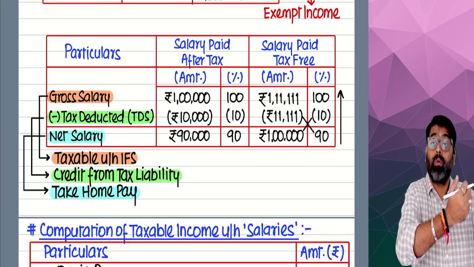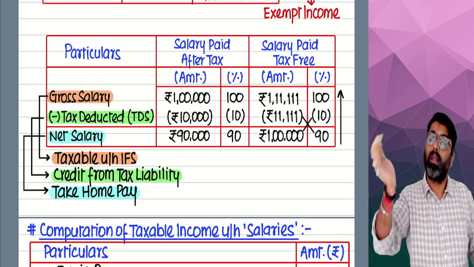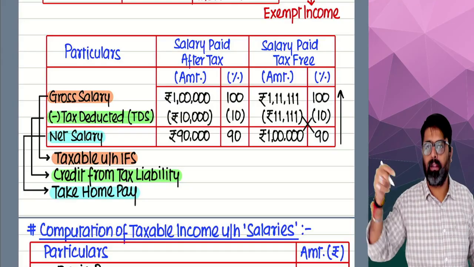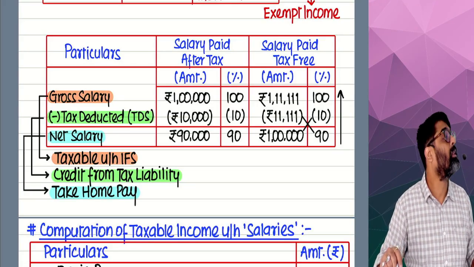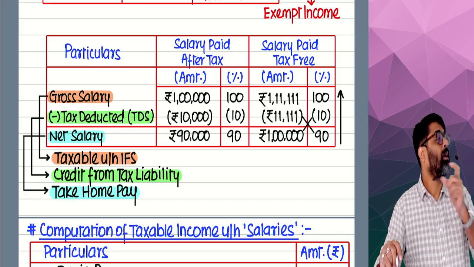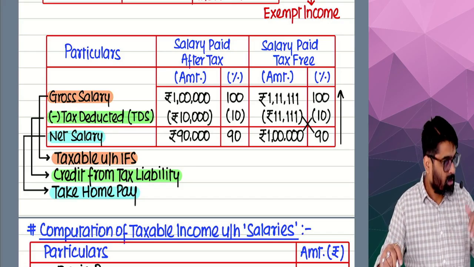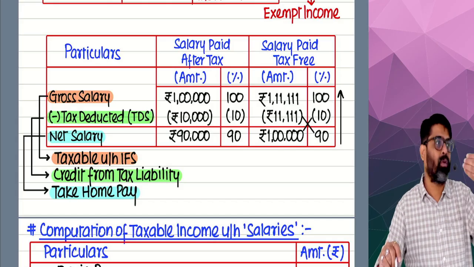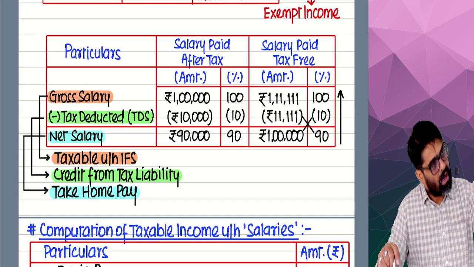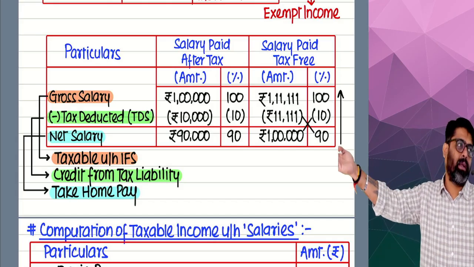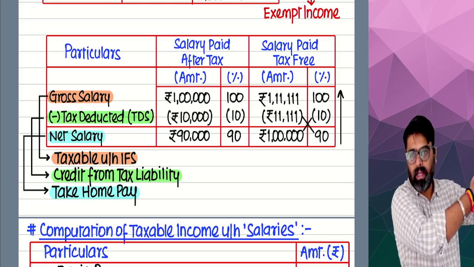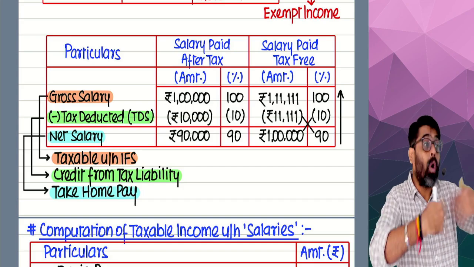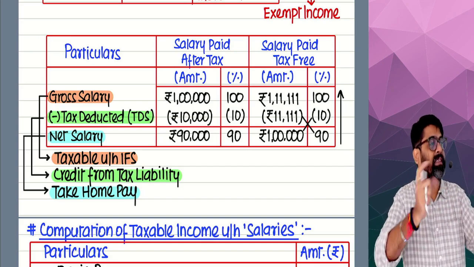Information will be given like this: they will say 90,000, and in the bracket it will be written after tax salary, or in the bracket it will be written net of TDS. In the question, they might give you directly 1 lakh. Out of this 1 lakh, TDS has to be deducted, and 1 lakh is gross. Getting my point?